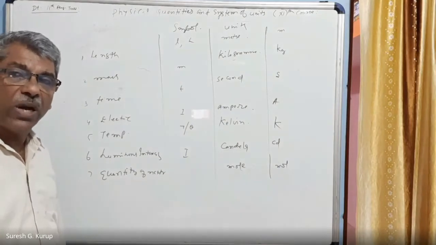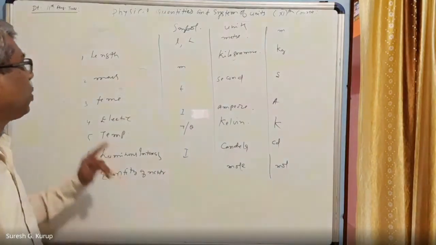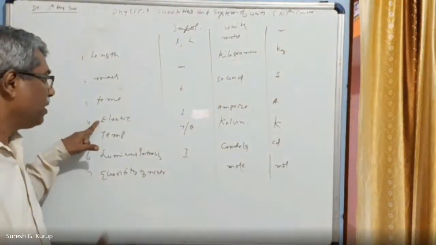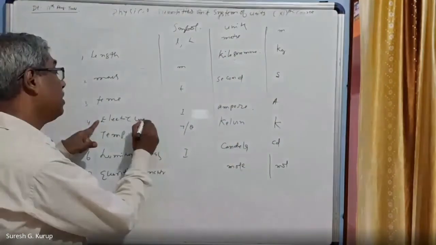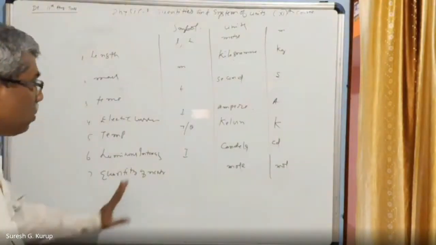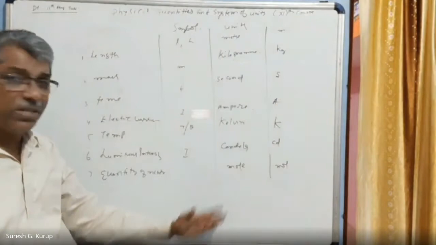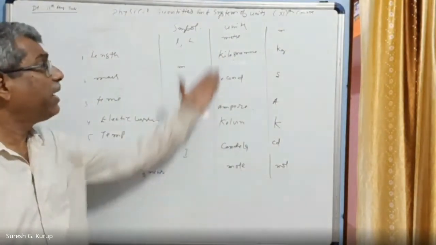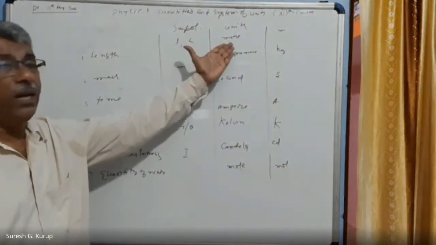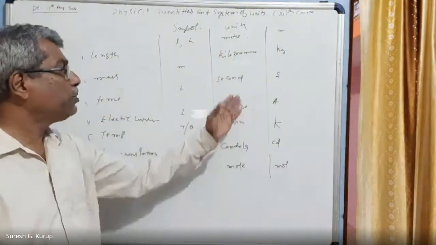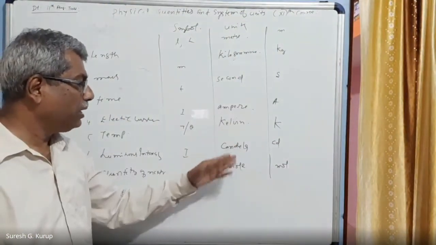Remember from today onwards: length, mass, time, electric current, temperature, luminous intensity, and quantity of matter, their symbols, and how the units are read: meter, kilogram, second, ampere, Kelvin, candela, and mole.